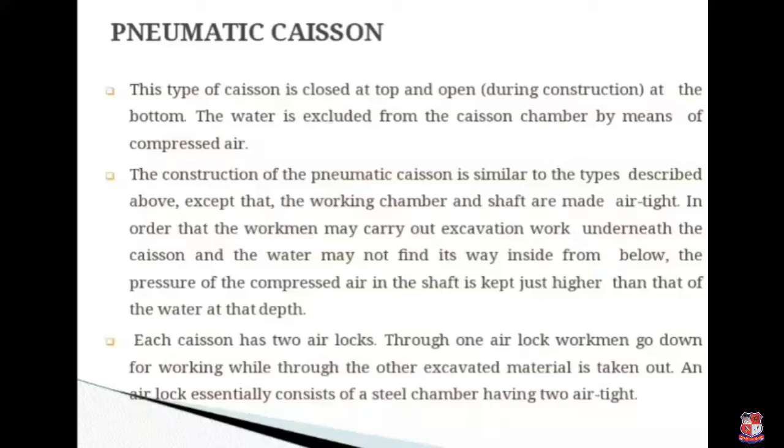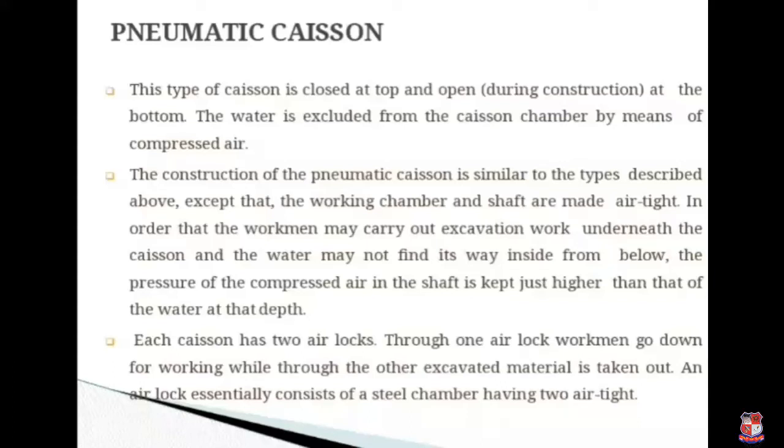The construction of the pneumatic caisson is similar to that described above, except that the working chamber and shaft are made airtight, so that the workmen may carry out excavation work underneath the caisson and the water may not find its way inside from below. The pressure of the compressed air in the shaft is kept just higher than that of the water at the depth. Each caisson has two airlocks. Through one airlock, workmen go down for working, while through the other, excavated material is taken out.